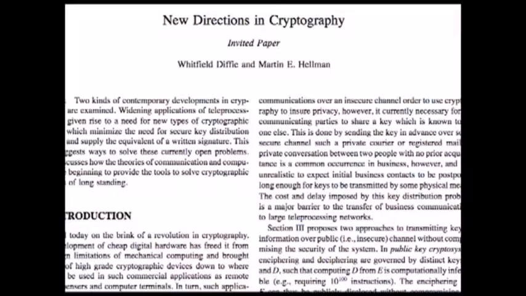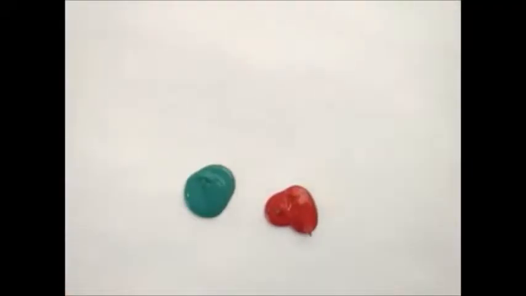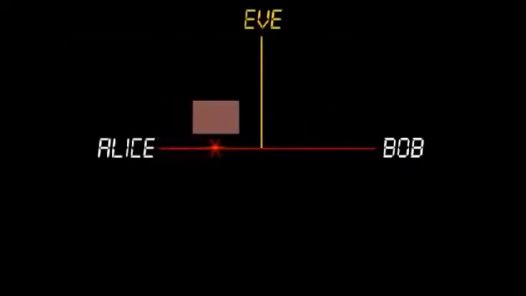In 1976, Whitfield Diffie and Martin Hellman devised an amazing trick to do this. First, let's explore how this trick is done using colors. How could Alice and Bob agree on a secret color without Eve finding it out?